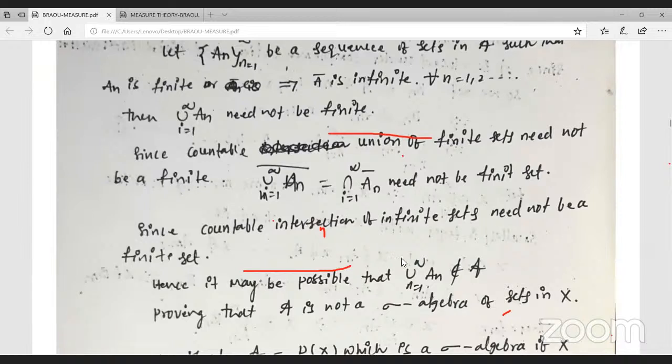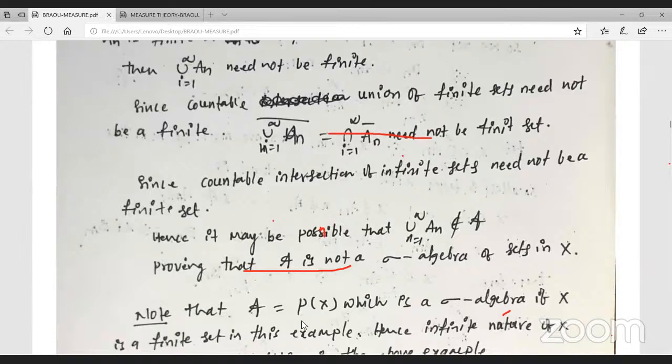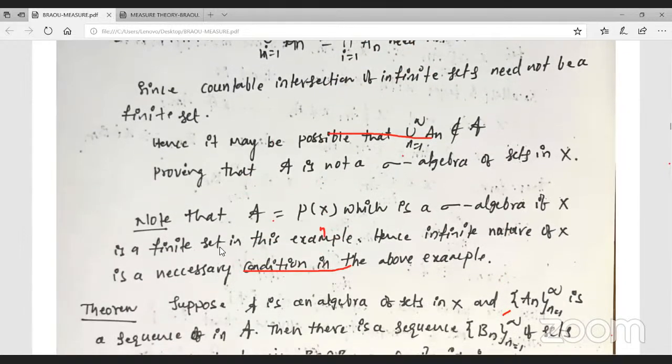The cofinite set means the collection of all sets such that the set or its complement, anyone, is finite. Okay, now note that A equal to P of X, which means the power set of X only.